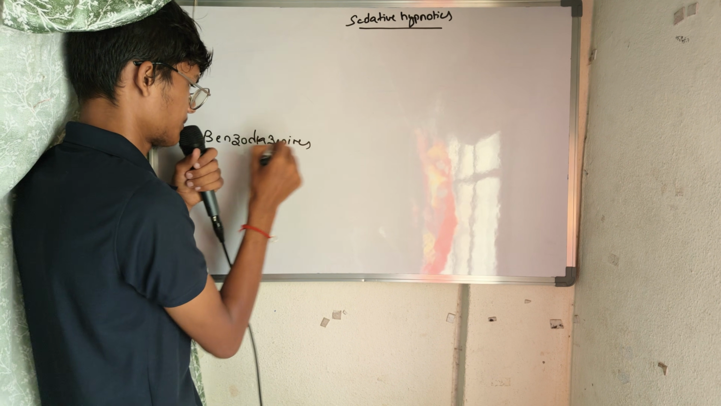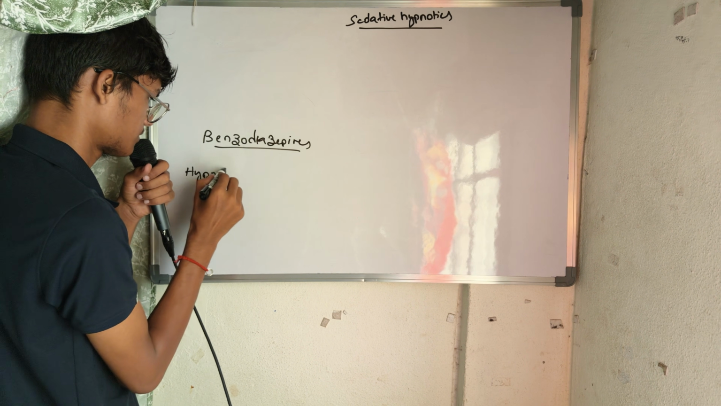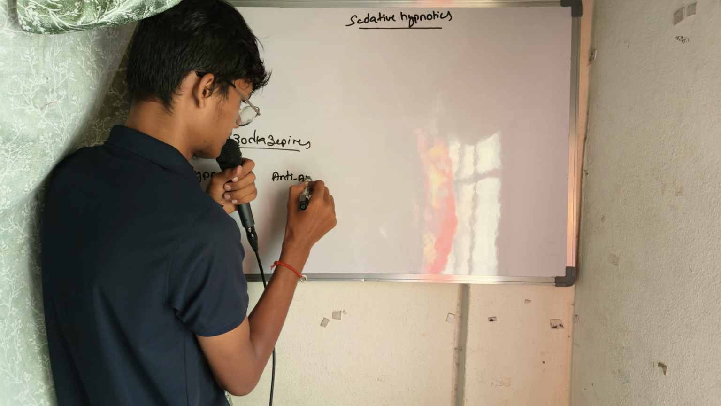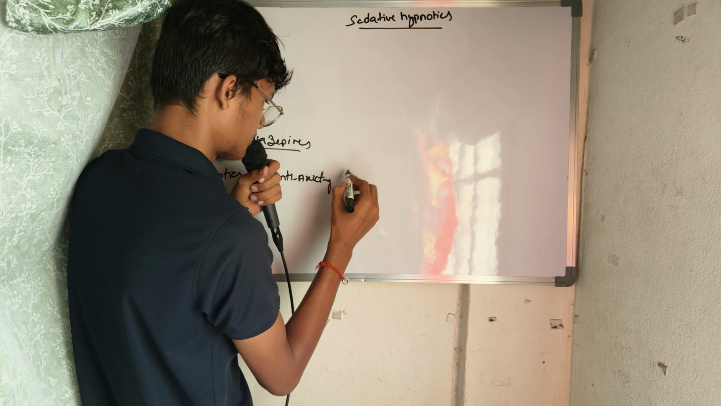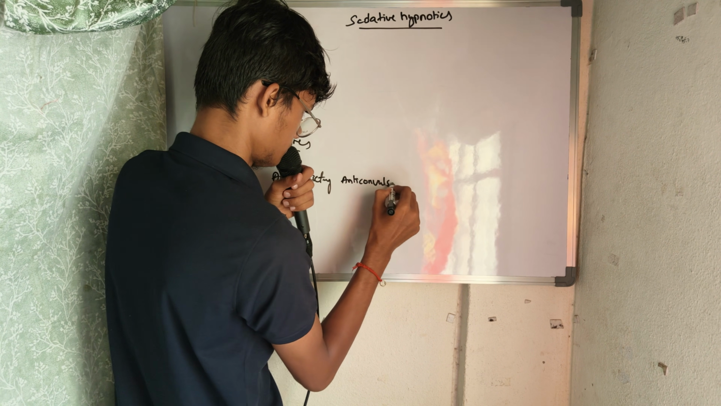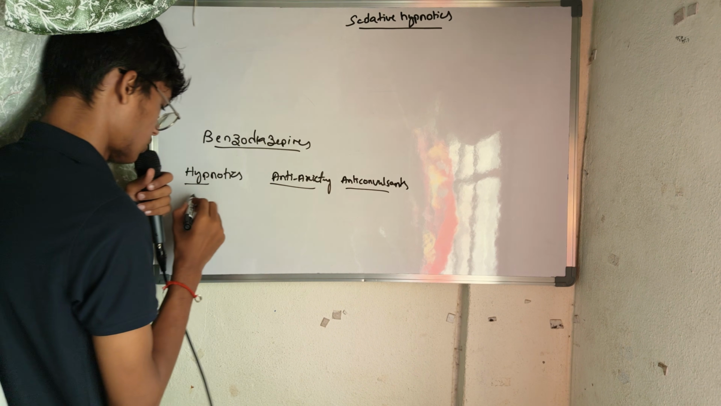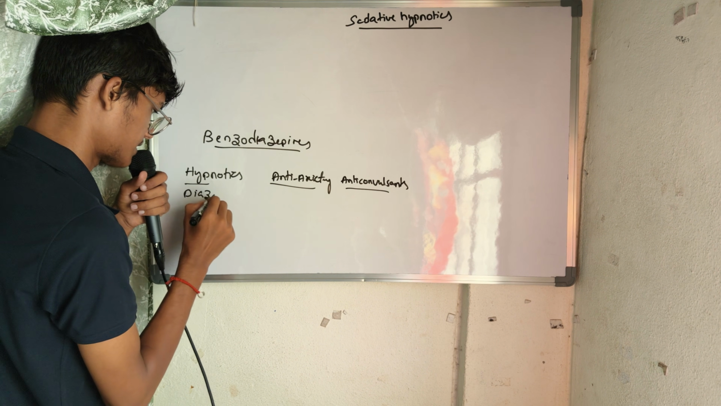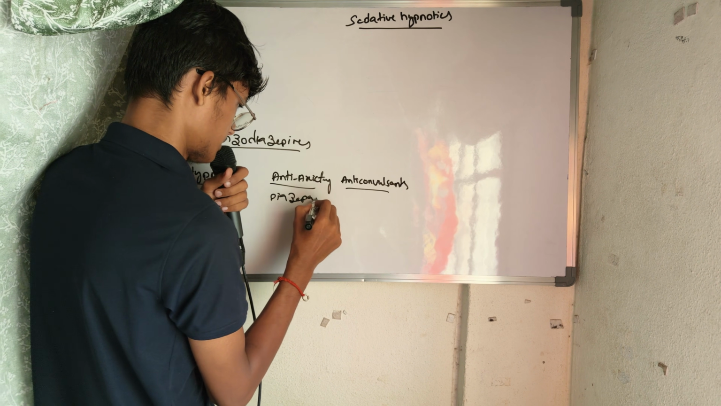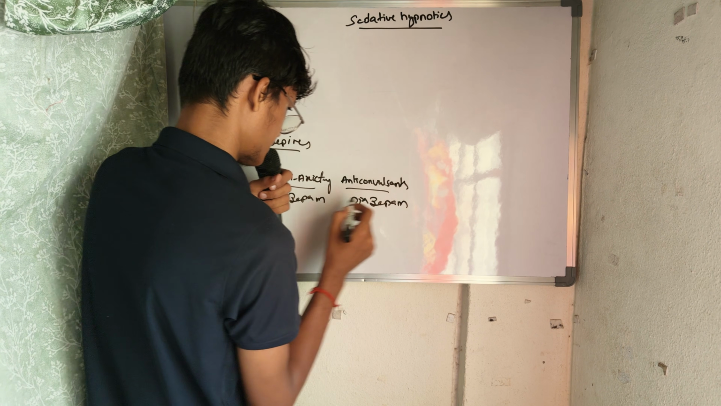Benzodiazepines. In the benzodiazepines you have hypnotics, and you have anti-anxiety, and also you have anticonvulsants. Here in the three there are common drugs. One is diazepam, again write diazepam, again write diazepam. This drug is common in three.